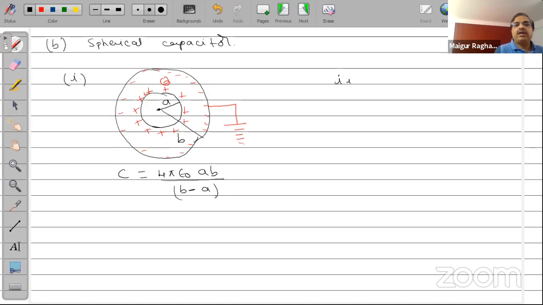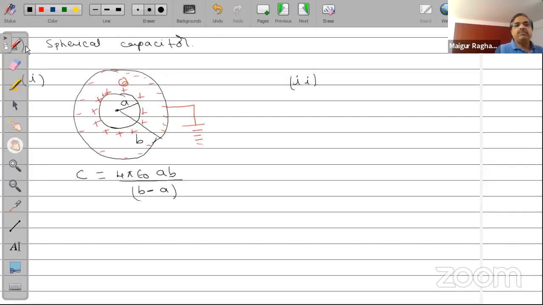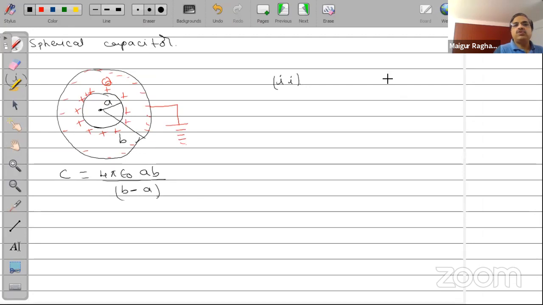You also have another kind of spherical capacitor, in which the inner one is grounded, and the outer one is given a charge Q.